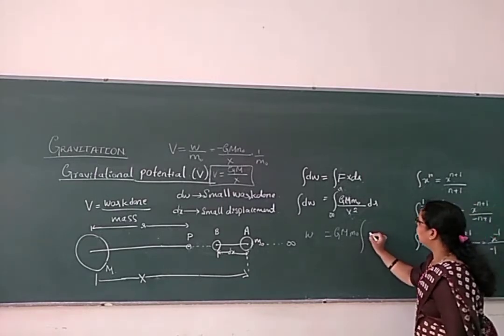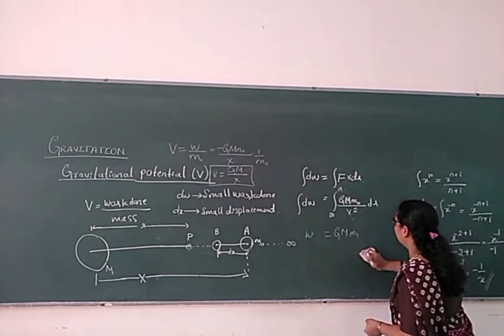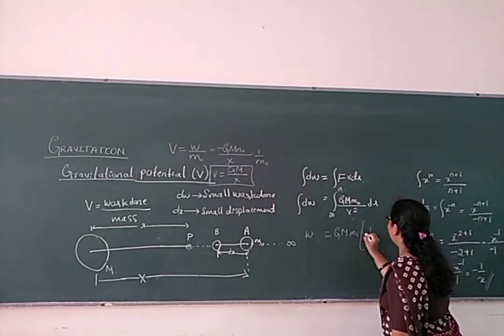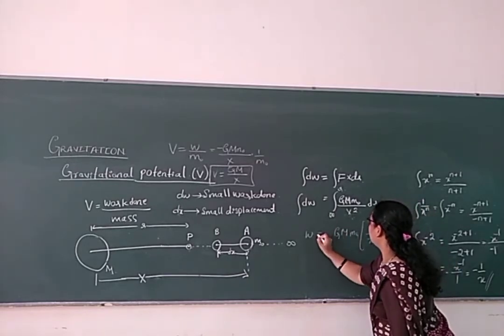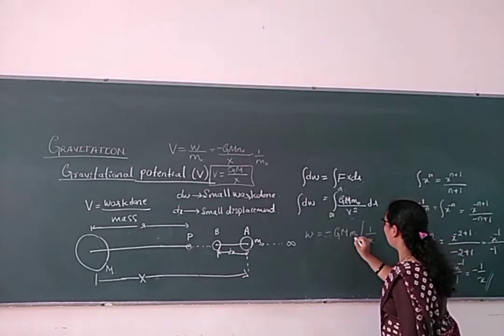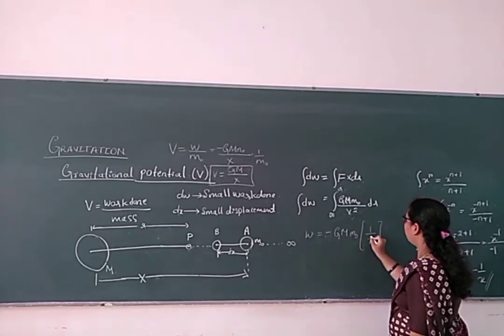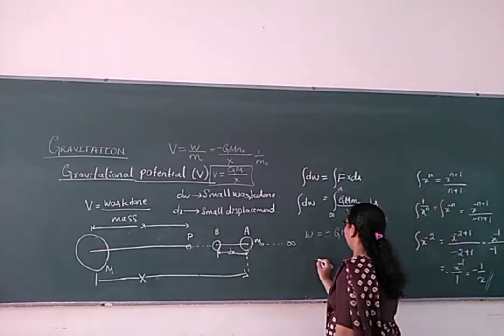So similarly we are getting here x raised to minus 1 divided by minus 1, that is equal to minus 1 by x. Generally, directly I am writing here 1 by x, I will write here minus G M m naught, 1 by x from infinity to r. So what we get it here?